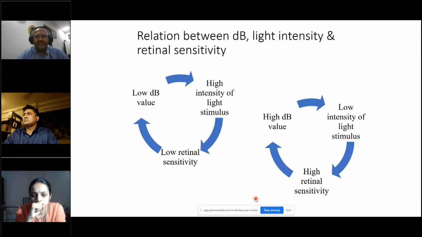So there is a relationship between the decibel value, the light intensity, and the retinal sensitivity. If you have a low decibel value for any reason, that means a high intensity of light stimulus was used, and the retina has very low retinal sensitivity. And if a high decibel value is given out by the machine, that means a low intensity of light stimulus was used, and the retina is highly sensitive to that particular light. So this is how the concept works.